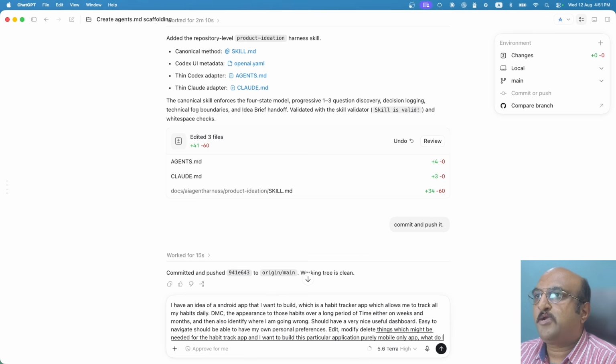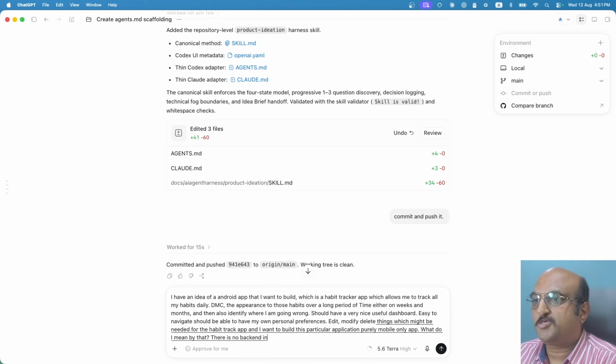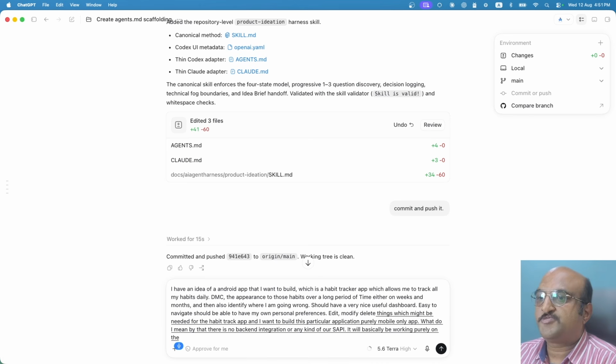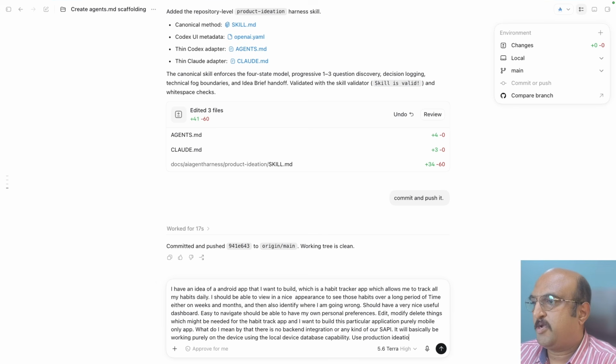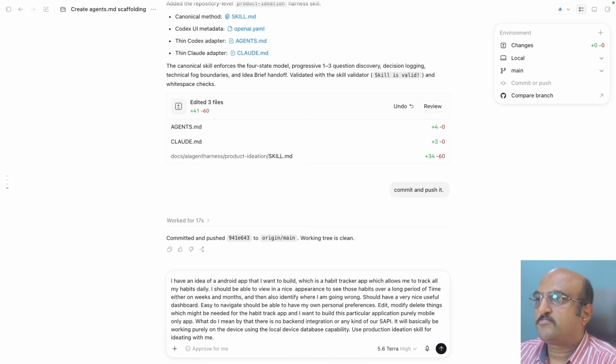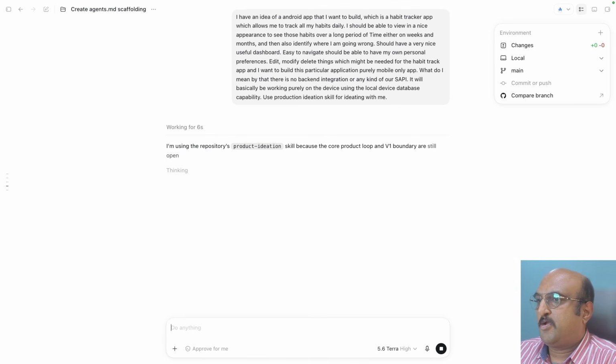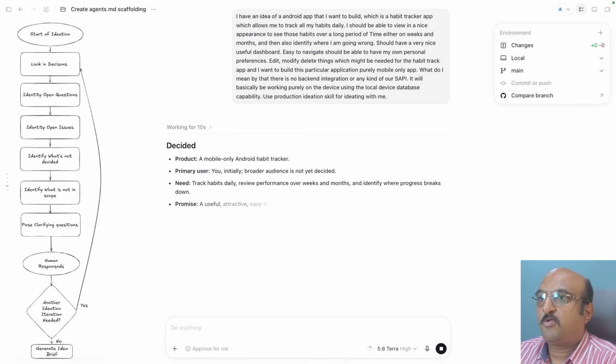What do I mean by that? There is no backend integration or any kind of REST API. It will basically be working purely on the device using the local on-device database capability. And then I will say use product ideation skill for ideating with me. So let me hit enter, and if the skill is right, it should start asking me a lot of questions.